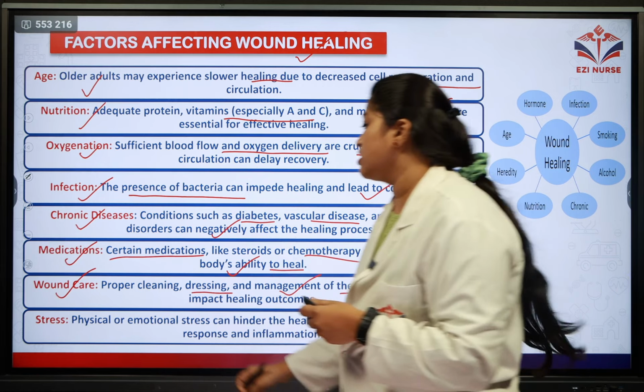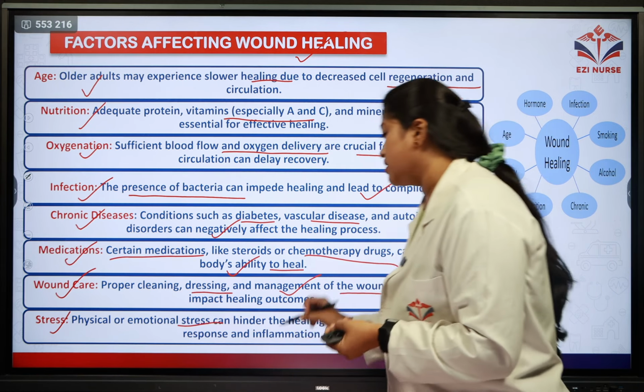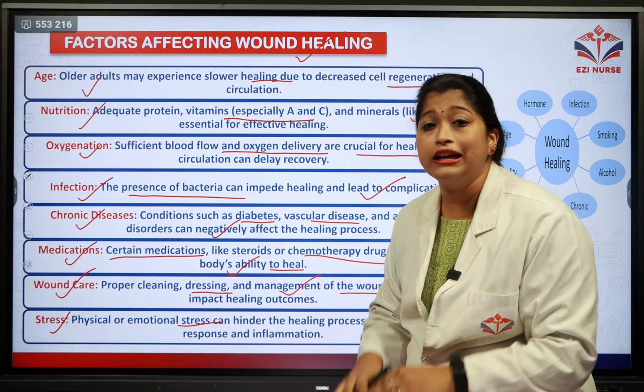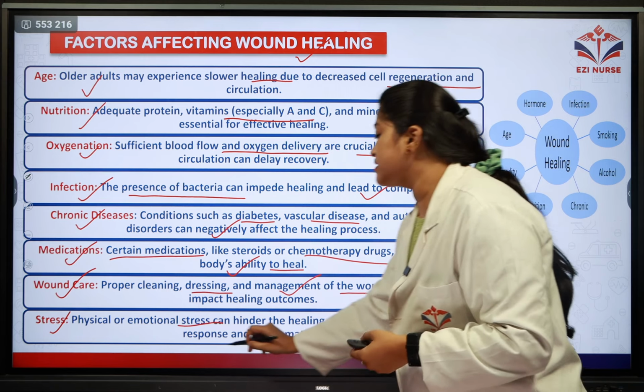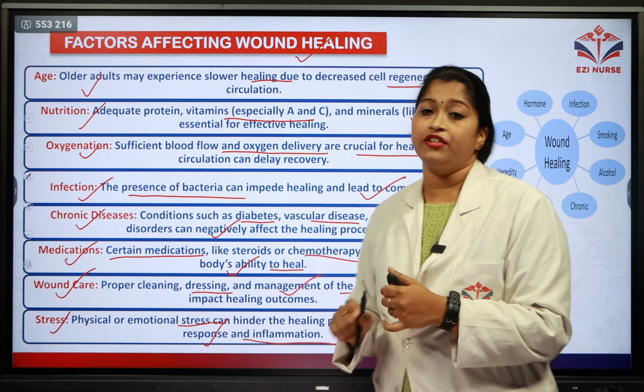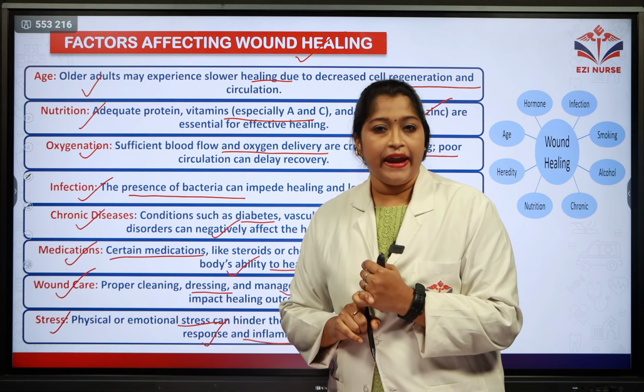And the final factor is stress. Physical as well as emotional stress can hinder, in the sense that it can decrease, wound healing. This process also affects the immune response and inflammatory response of a person, wherein there is a delay in wound healing.